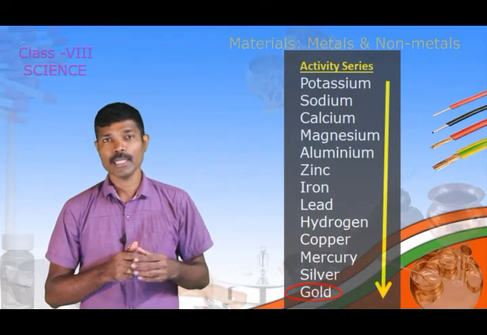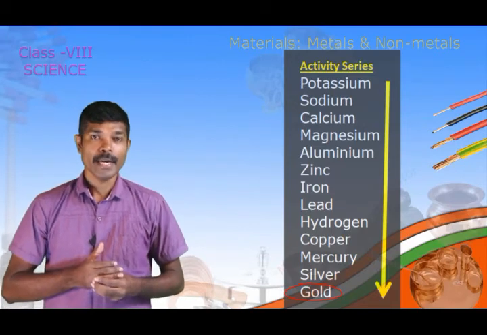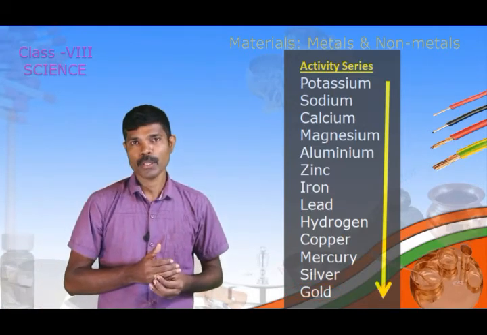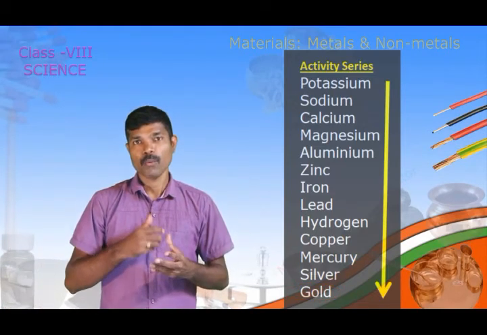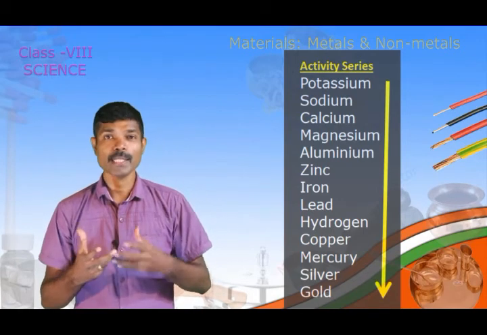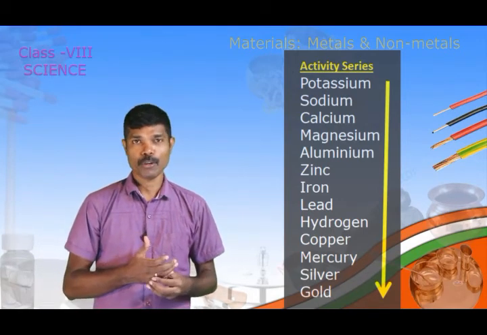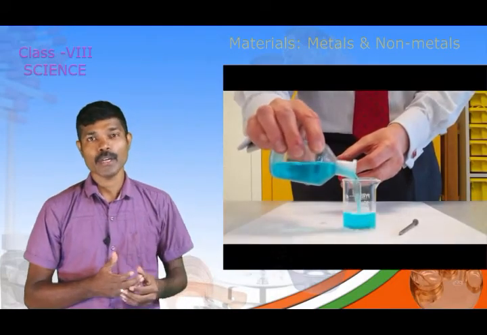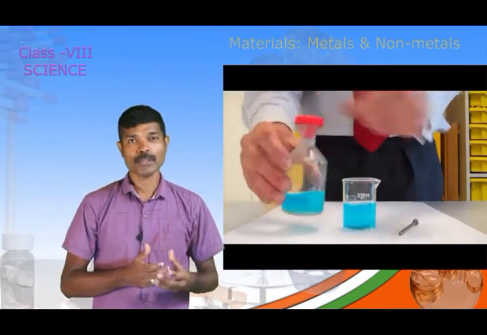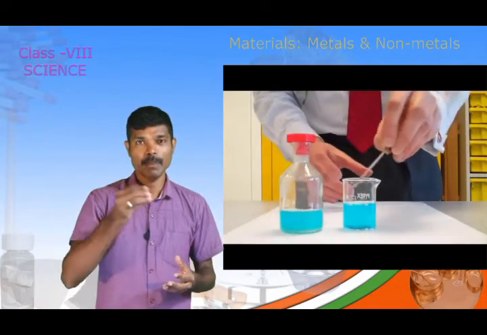Now we will learn displacement reaction. In displacement reaction, what happens? One metal displaces another metal from its salt solution. Take an example, copper sulfate. You can see the picture. Copper sulfate, the blue color solution in which iron is being added.